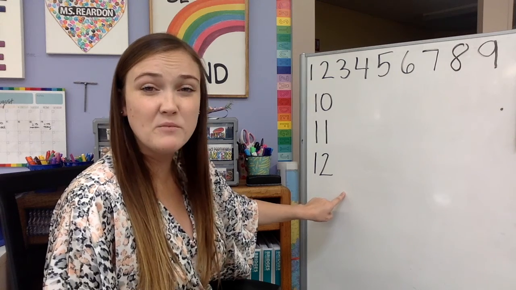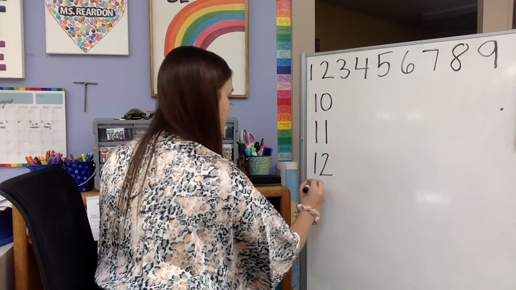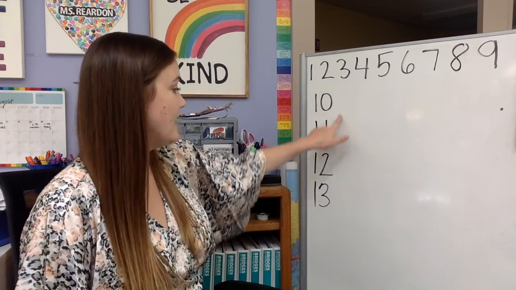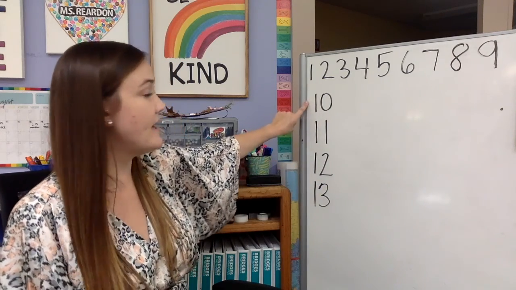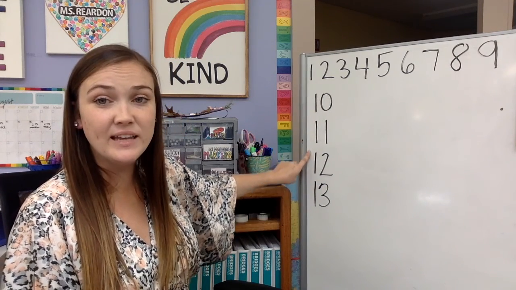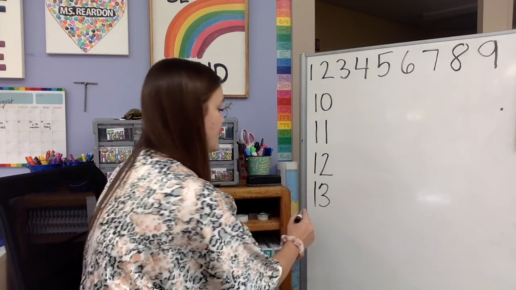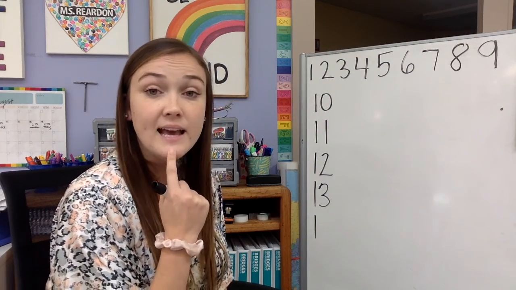So next I'm writing number 13. What do you think it might look like? A 1 and a 3, because we're counting up. 0, 1, 2, 3. Let's read them together. 10, 11, 12, 13. What comes after 13? 14. And you can hear 14. It has a 4 in it.